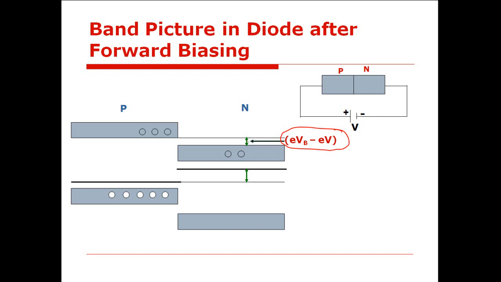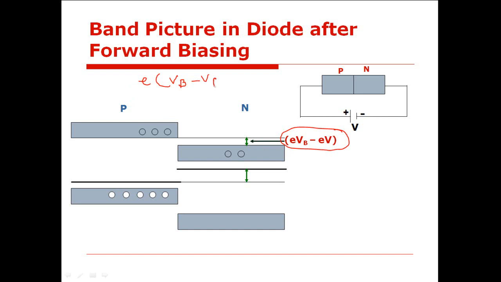While in an objective type question, it may be asked what will happen to the energy gap in case of a PN junction diode when it is connected in forward bias mode, or by which amount the energy gap between the conduction band of N side and P side is reduced when the diode is connected in forward bias mode. So you should know this amount, that it should be e into (Vb minus Vf).